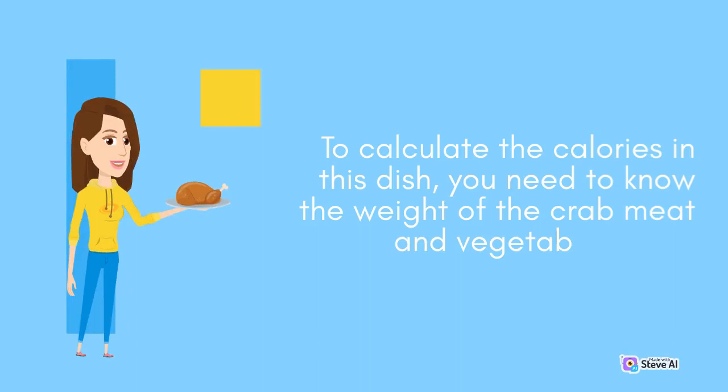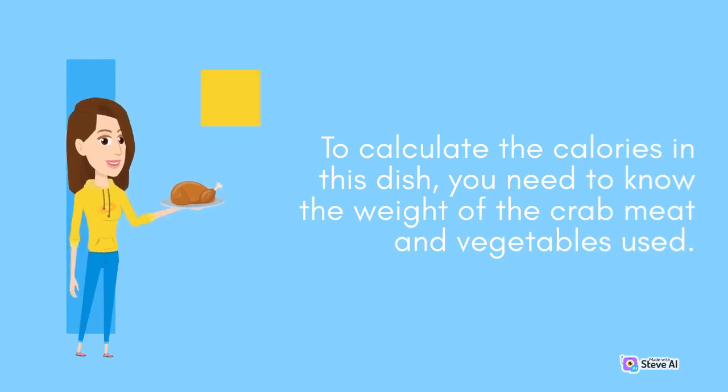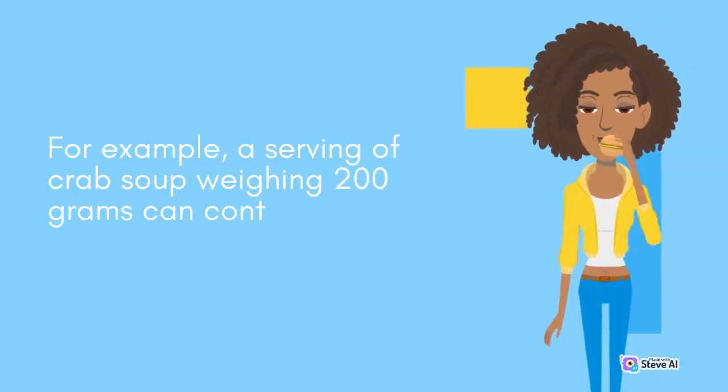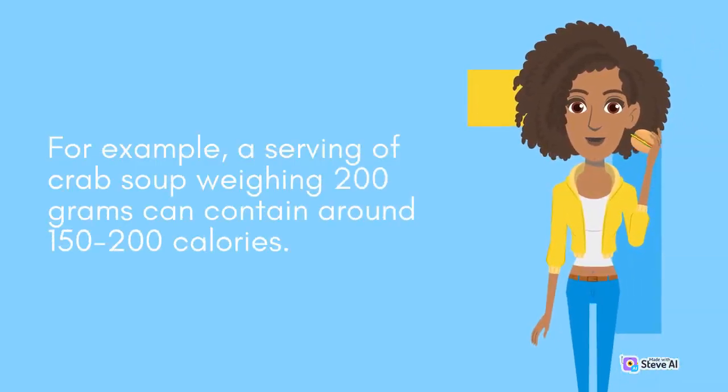To calculate the calories in this dish, you need to know the weight of the crab meat and vegetables used. For example, a serving of crab soup weighing 200 grams can contain around 150 to 200 calories.